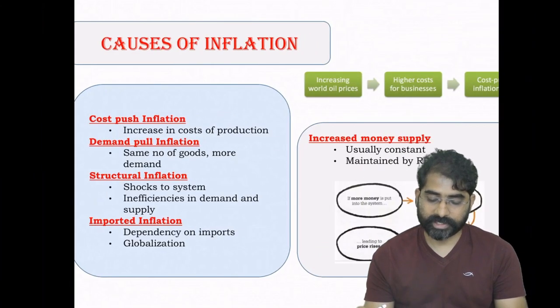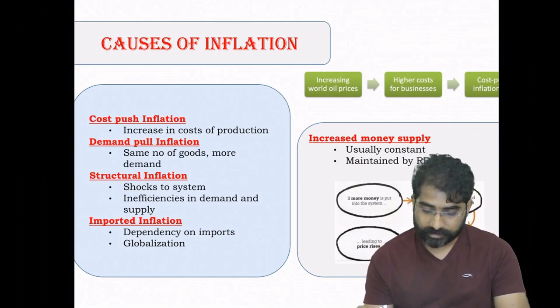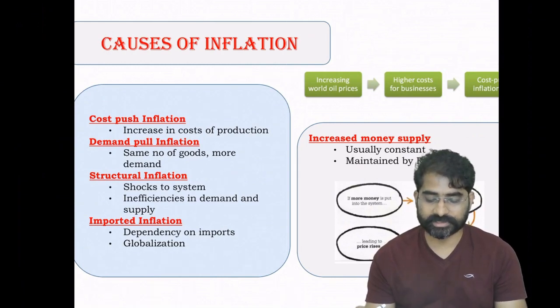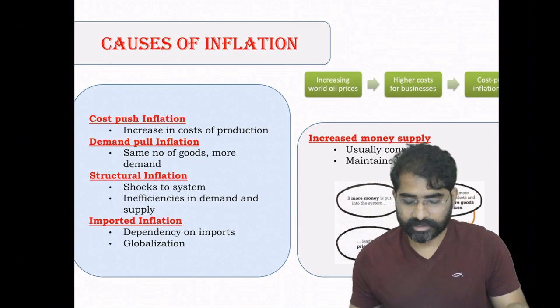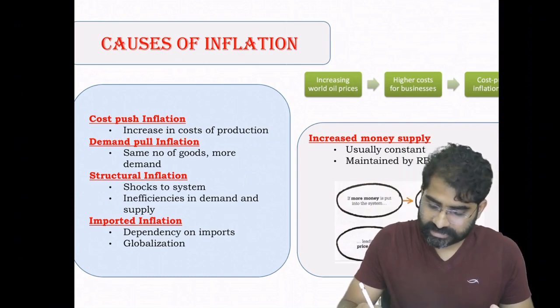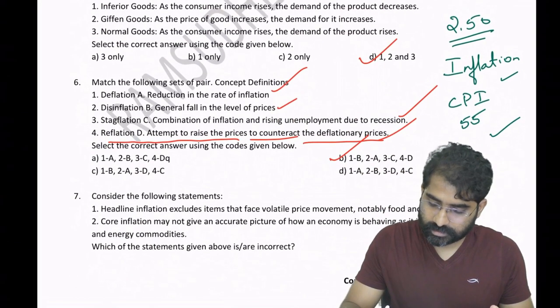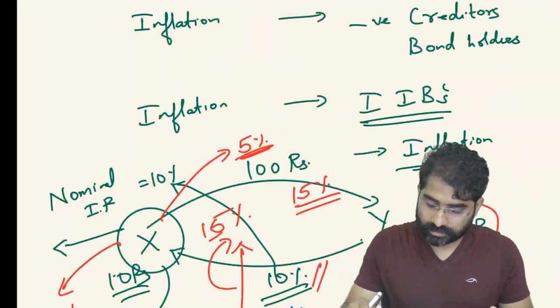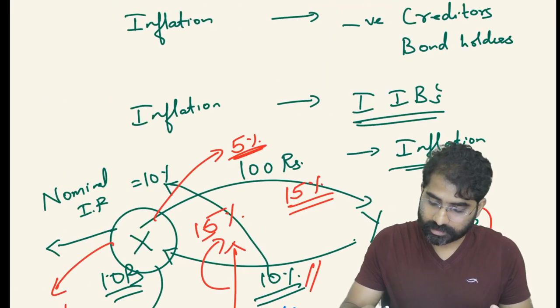So then comes in different types of inflation. First, we have different inflation based on rate of rise in prices.